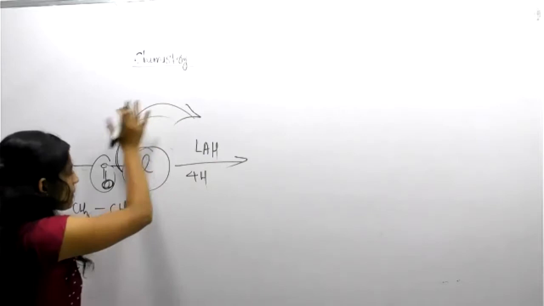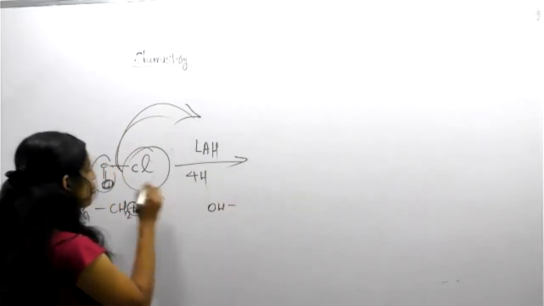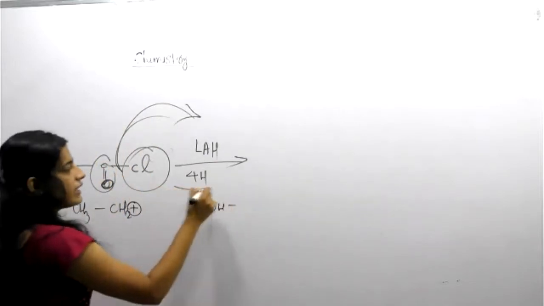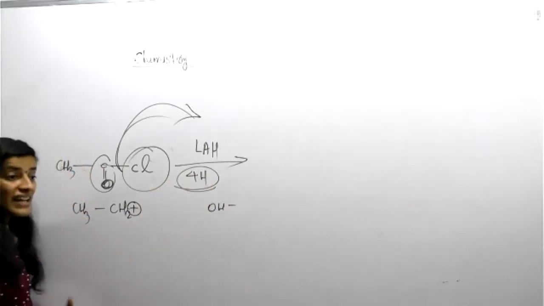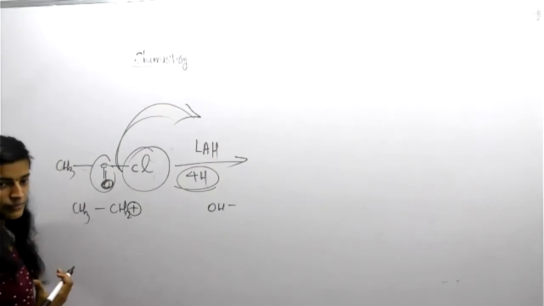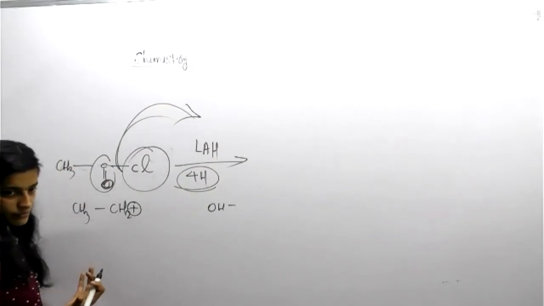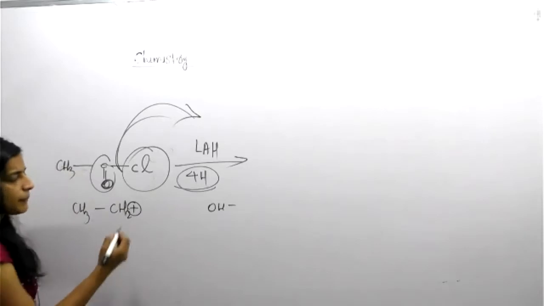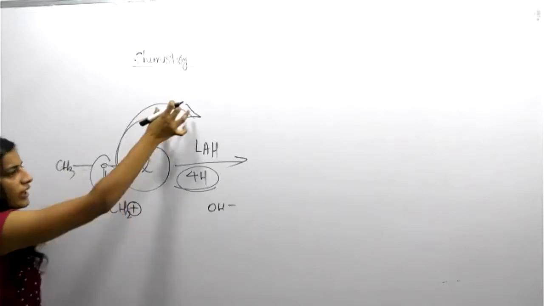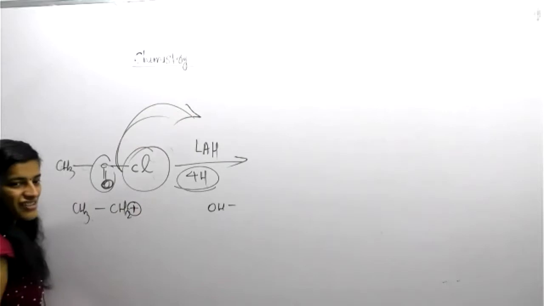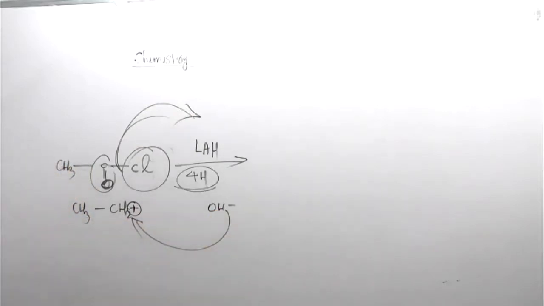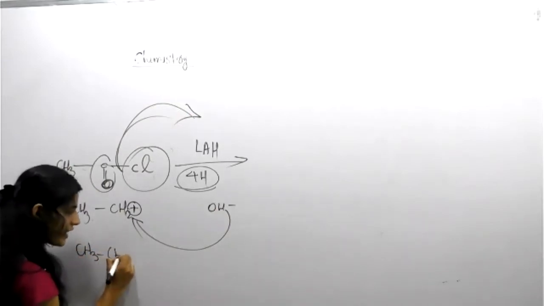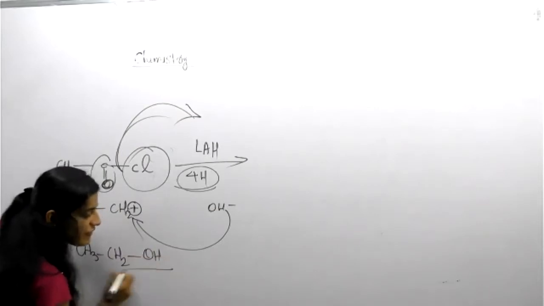Then the system contains a lot of OH groups, because here is OH, and then we are adding hydrogens also. They have a tendency to act as a nucleophile, meaning nucleus loving, carrying a negative charge. Since after the removal of chlorine this system carries a positive charge, it can accept a negative group. That is called nucleophilic attack. So it becomes CH3CH2OH. This is the final result.